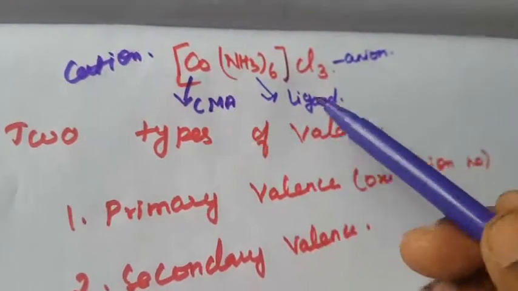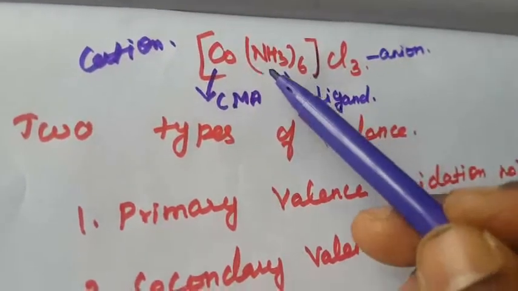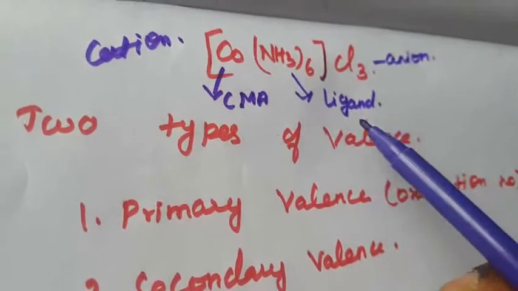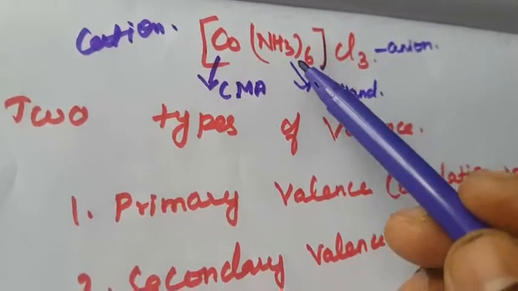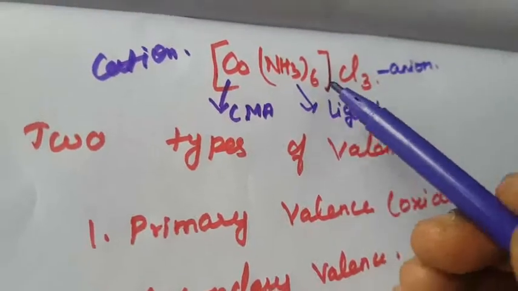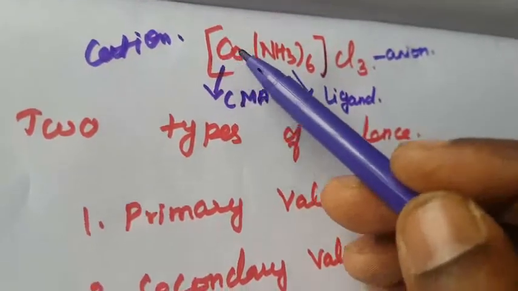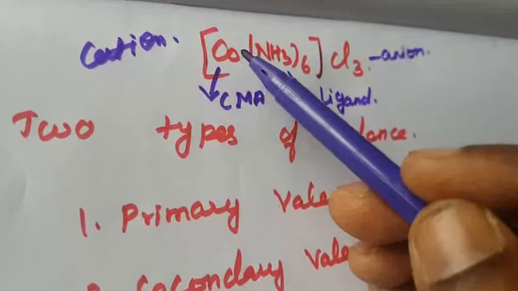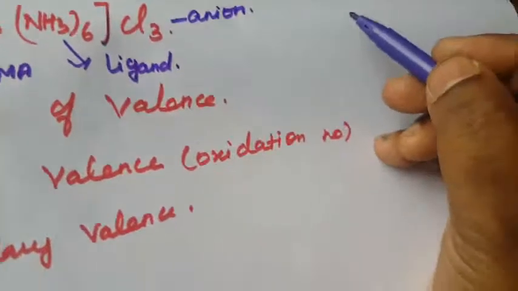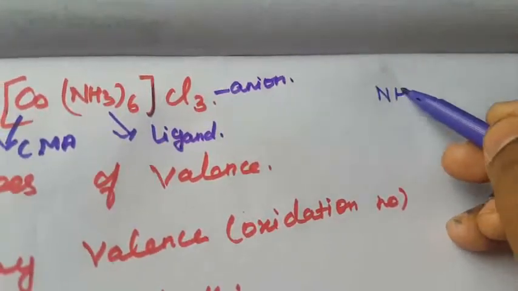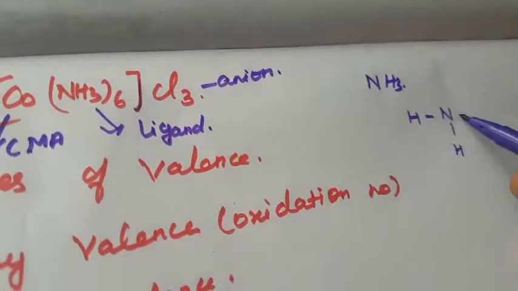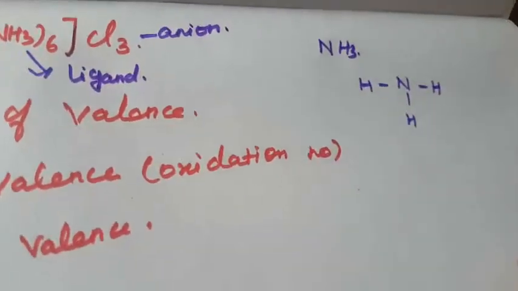So this is the central metal atom and the ligand. What is meant by ligand? A ligand is a compound having a lone pair of electrons. So what does that mean? It donates two electrons and bond formation takes place with the central metal atom. That is called a ligand. For example, here NH3, right? So how to write it? N here one, N here one, this is another one. So that is NH, right?